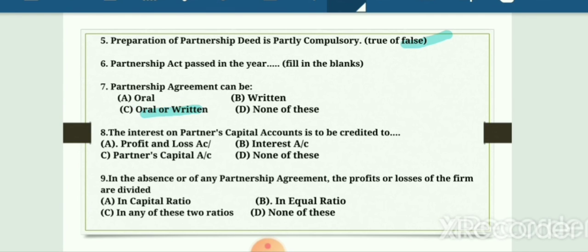Now, interest on partner's capital is to be credited to partner's capital account since it will increase their capital. As I told you, interest on capital means the interest which is to be given to a partner. Hence, it will increase their capital, and anything which increases their capital is to be transferred to the credit side. Now, in absence of any partnership agreement, the profit and loss of the firm are divided in equal ratio. If you remember, we always divide profit of a partnership firm in equal ratio when deed is not there.